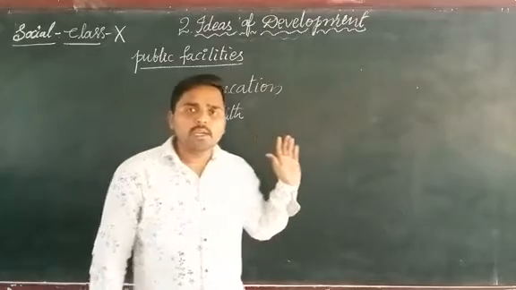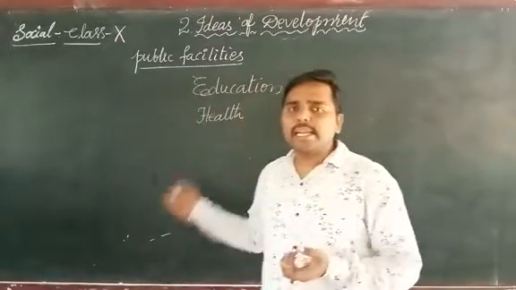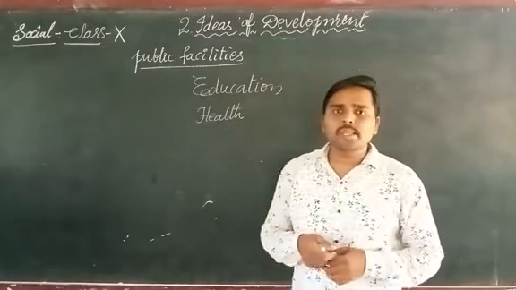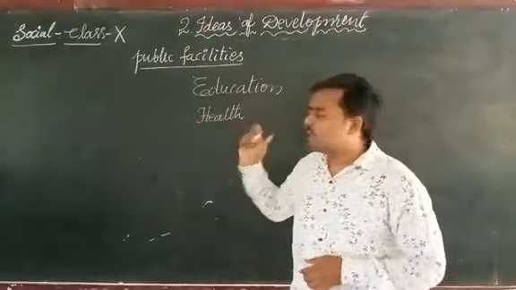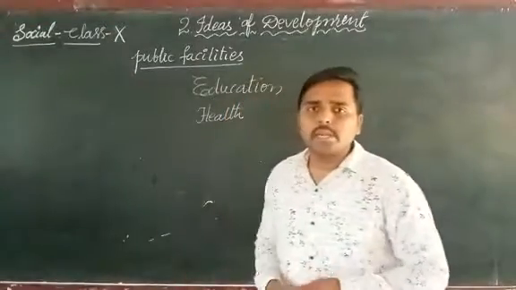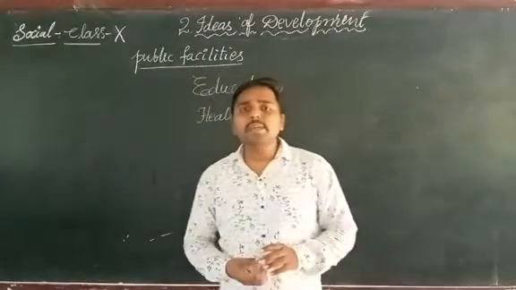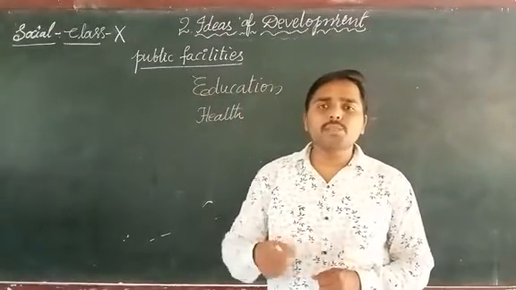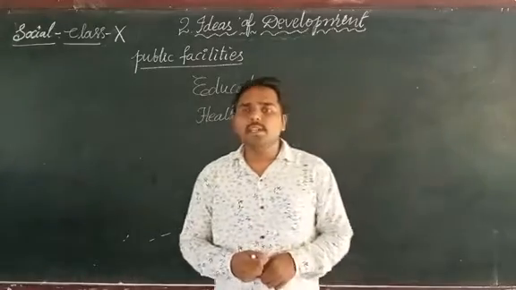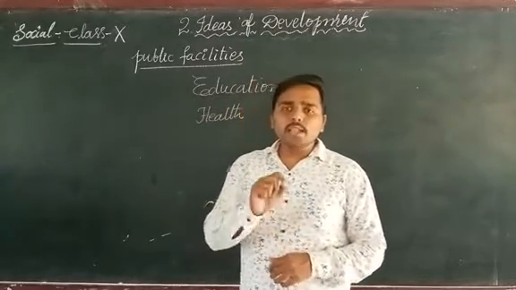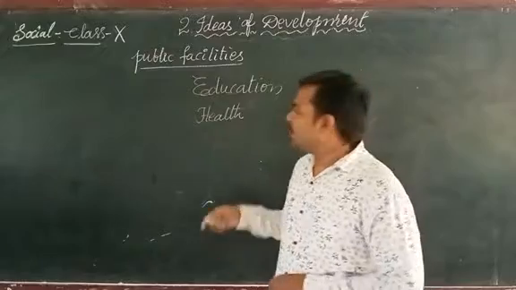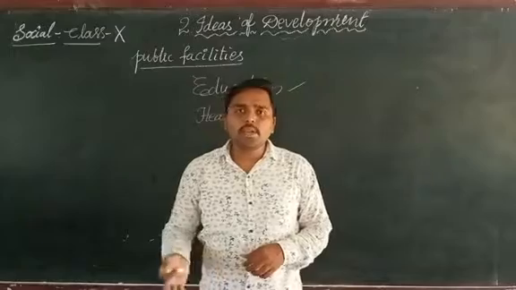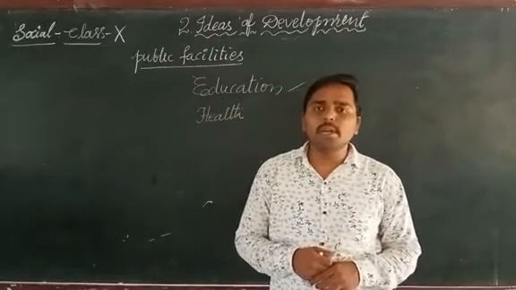How do poor people get these non-material things like education and health? If the government provides free education for all children in the country, then all the people will equally get education.